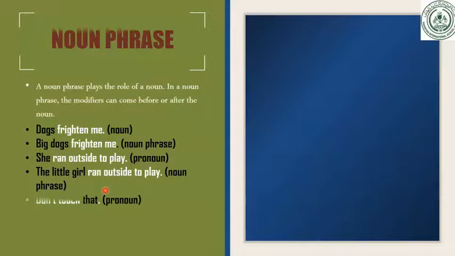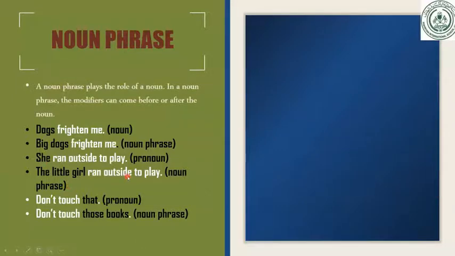More examples you can see, dear students. Don't touch that. Now here that is a pronoun. The word THAT is working as a pronoun and it is working as an object here in the sentence. So it can be replaced by a noun phrase. For example, I will say, don't touch those books. Yes, don't touch those books. Now, those books is a noun phrase and is working as an object in the sentence.